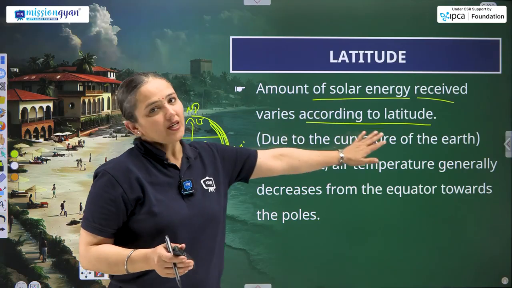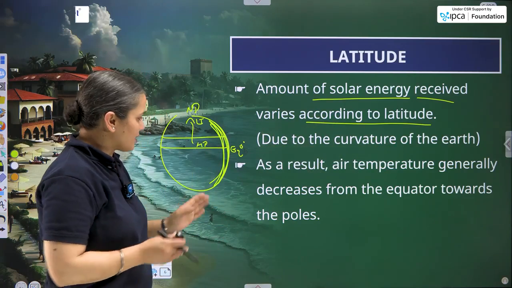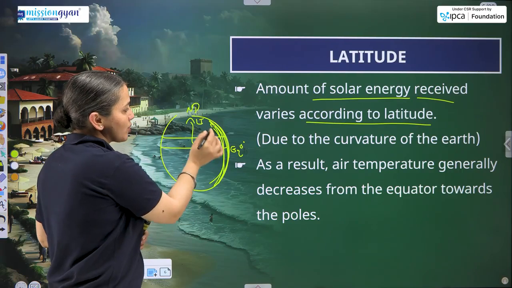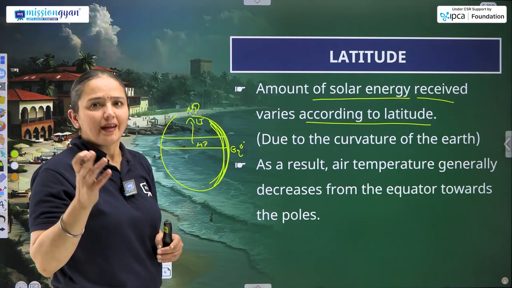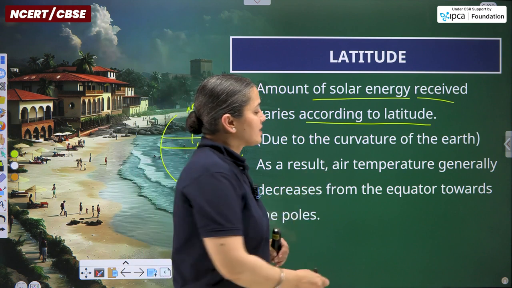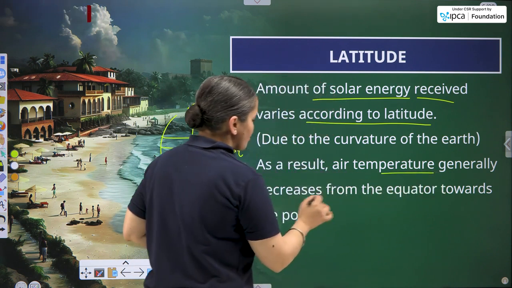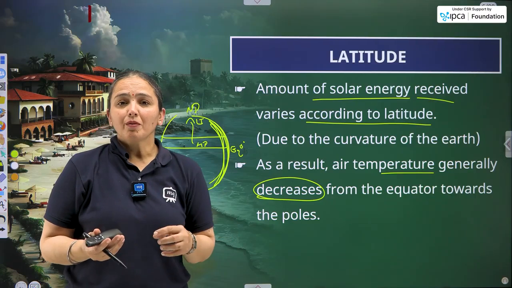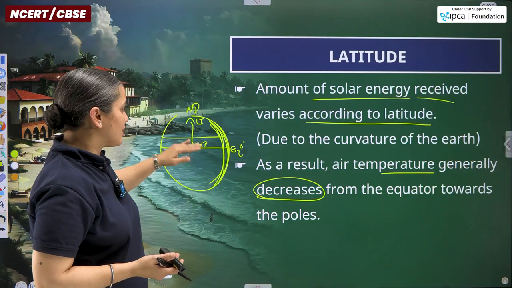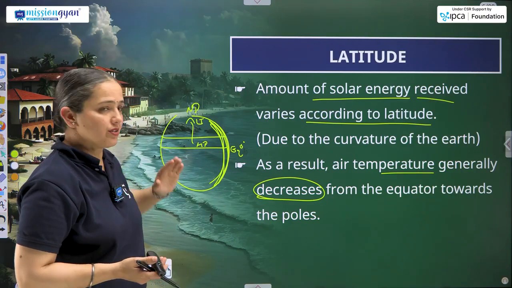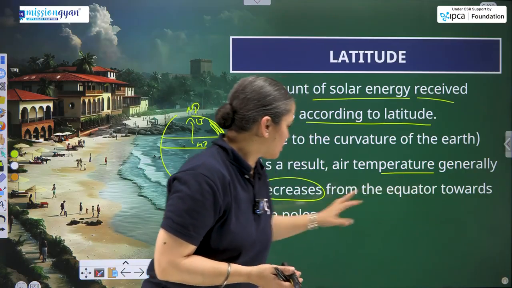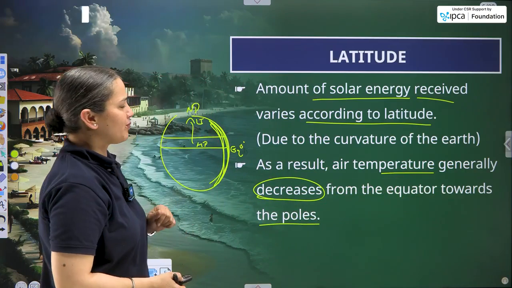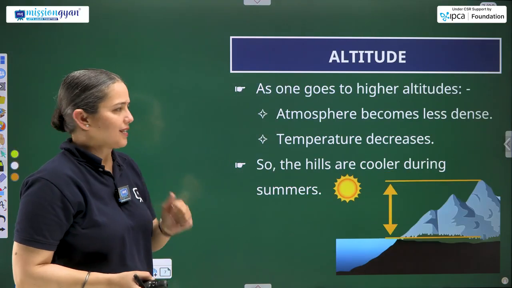But it is connected to the latitude part only, because as latitudes go ahead towards the North Pole, the curvature is increasing. As a result, air temperature generally decreases as we move from the equator toward the poles. So hence proven.